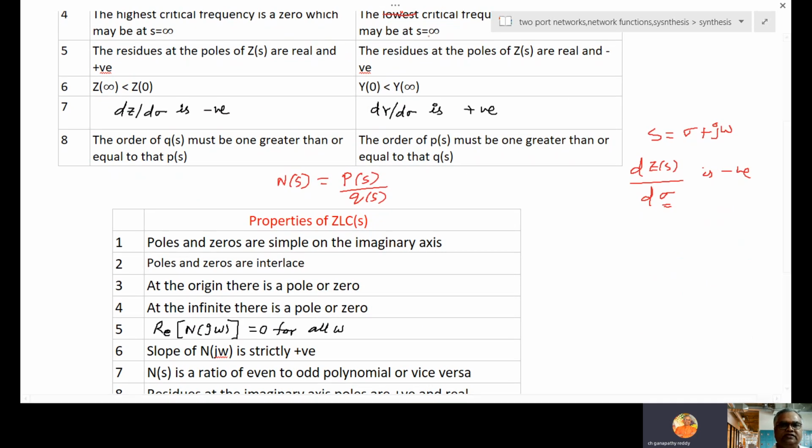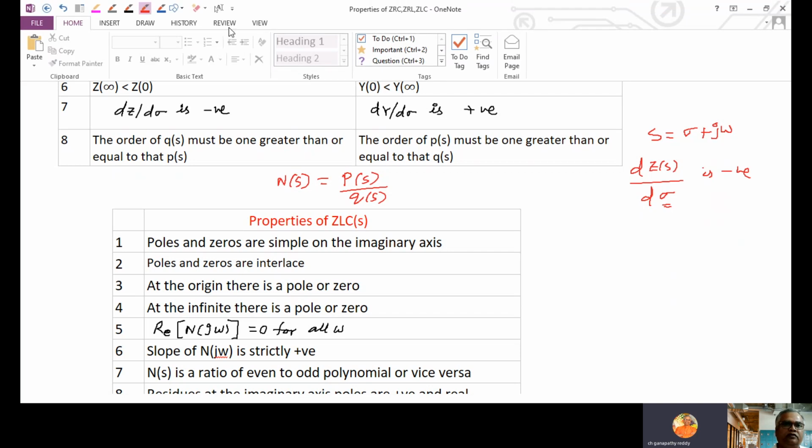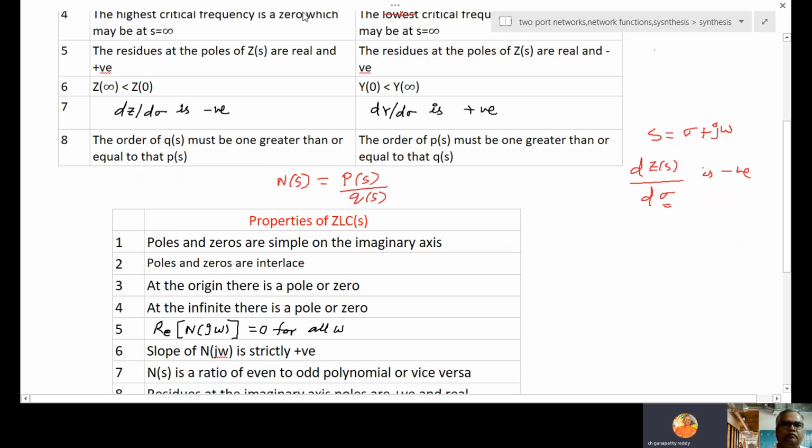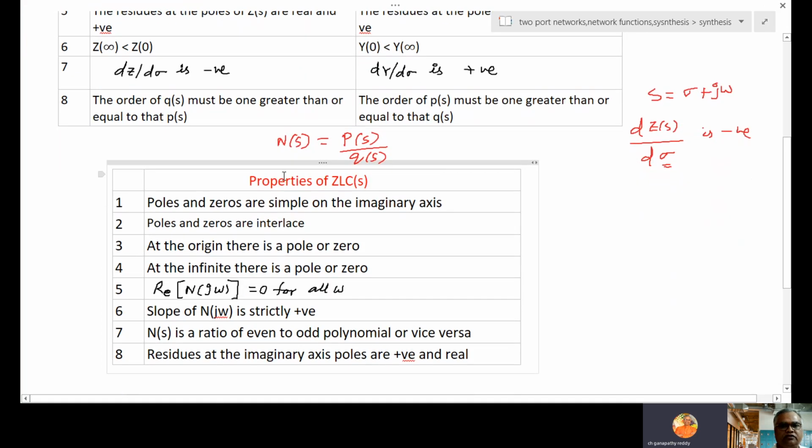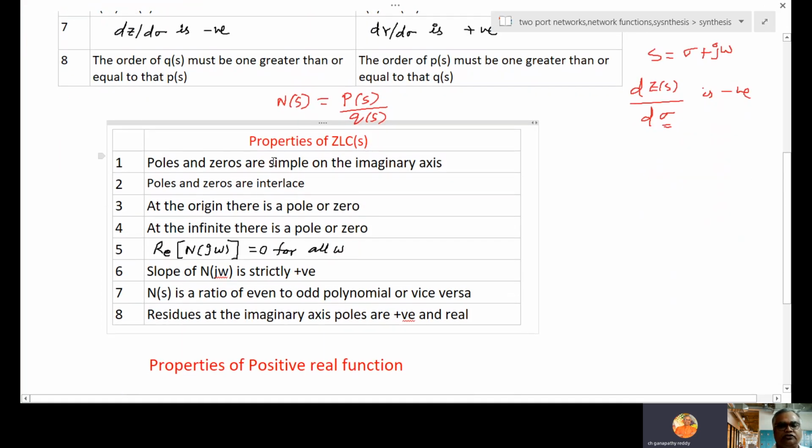Then if it is only an LC network, poles and zeros are simple, but on the imaginary axis.